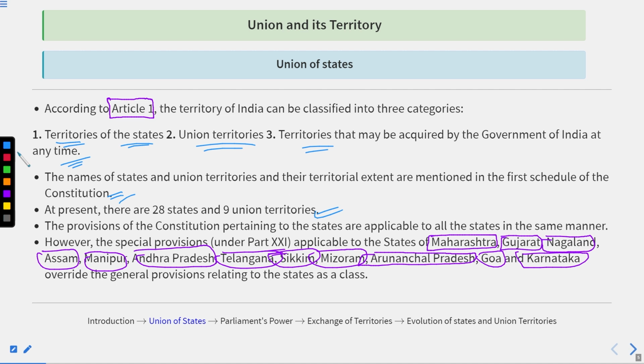So basically, there is a single constitution which uniformly applies to all the states of the country. But there are certain states like Maharashtra, Gujarat, Nagaland, Assam, Manipur, Andhra Pradesh, Telangana, Sikkim, Mizoram, Arunachal Pradesh, Goa, and Karnataka, which have some special provisions mentioned under Part 21, which are different from the general provisions relating to the states as a class. And what are these special provisions? We will see in the next lecture.